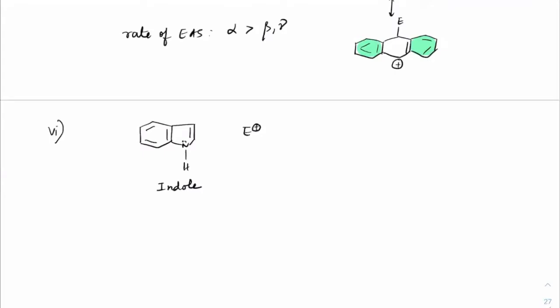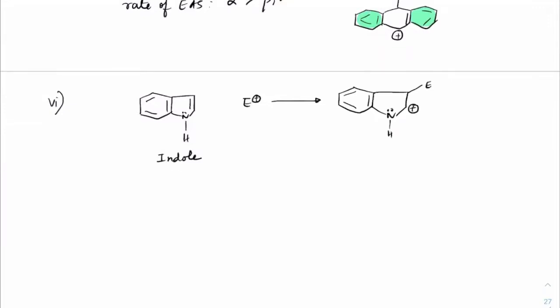The reason being, if the electrophile gets added here, I can write it at two positions. The lone pair with the electrophile here, positive charge here, and the ring would be this way.